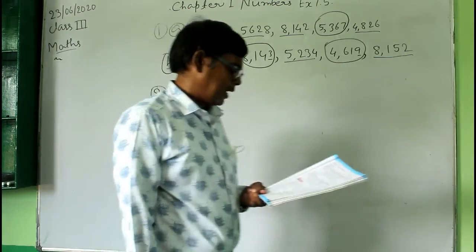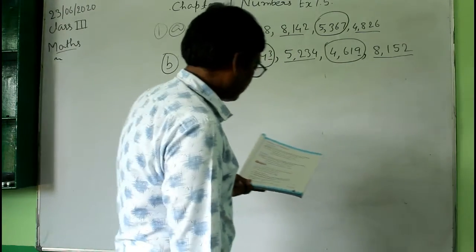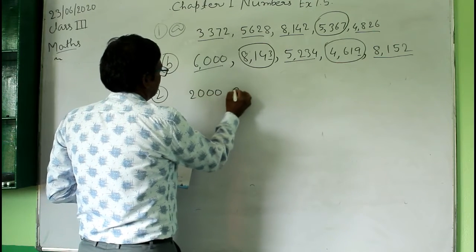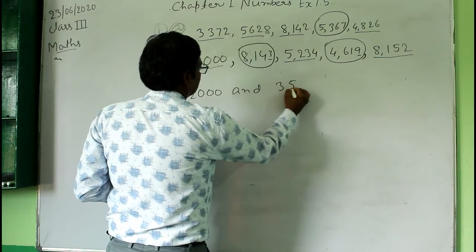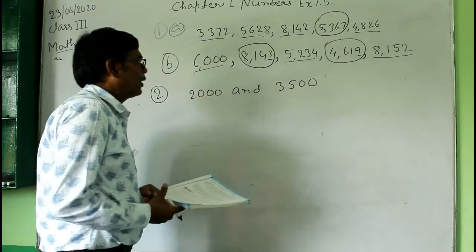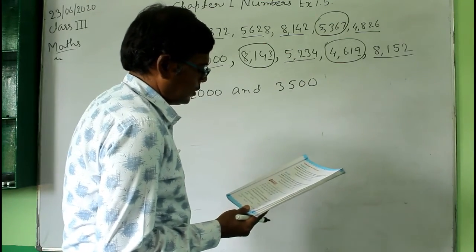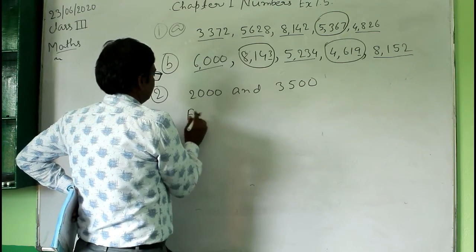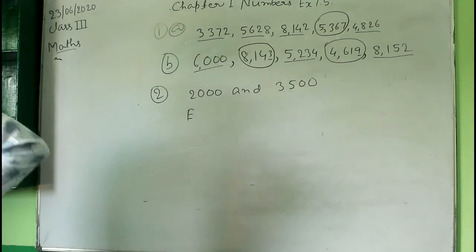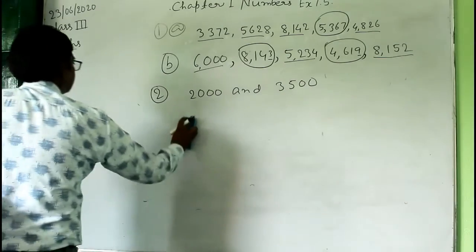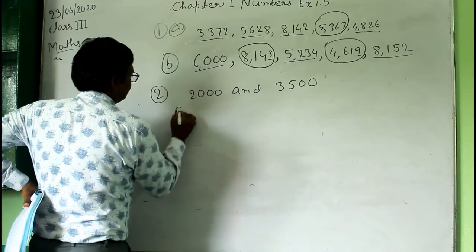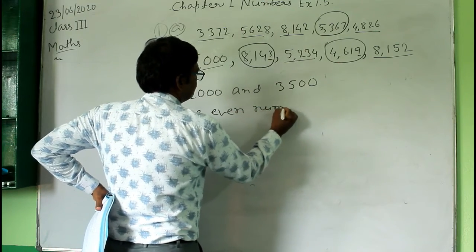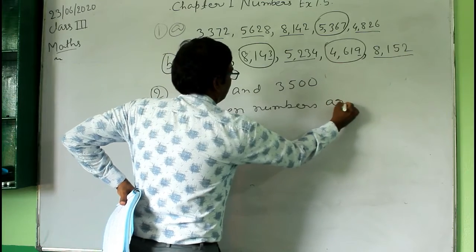Answer the following. Write any 5 even numbers between 2,000 and 3,500. That is 2,000 and 3,500. You have to write any 5 even numbers between these two.